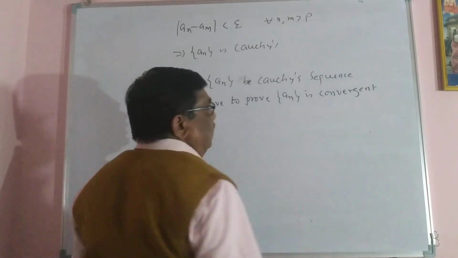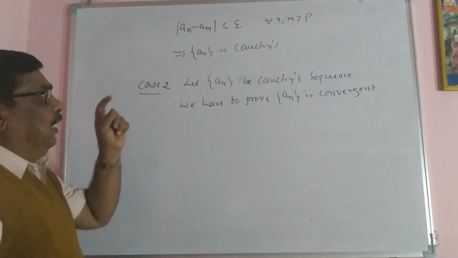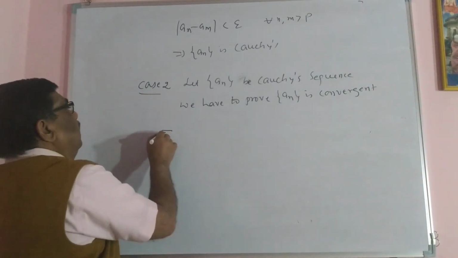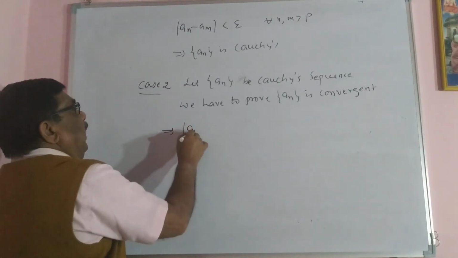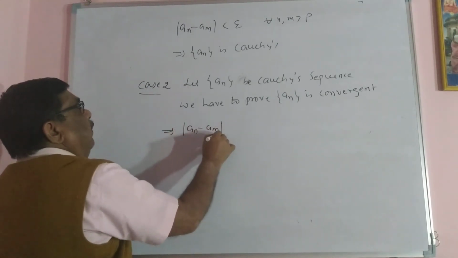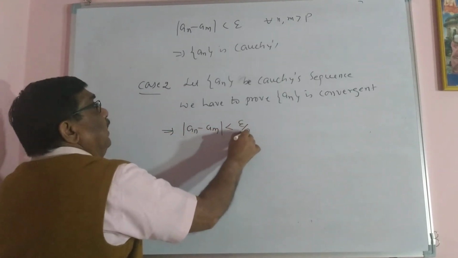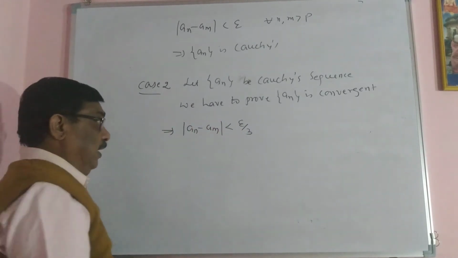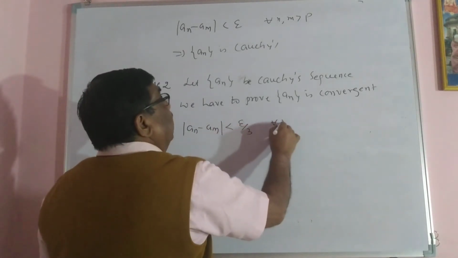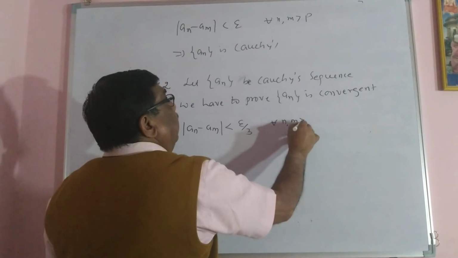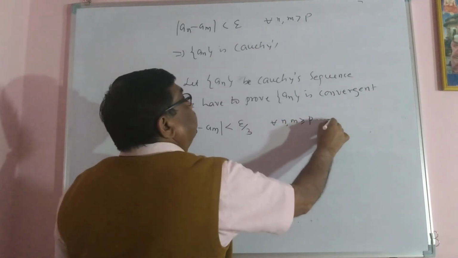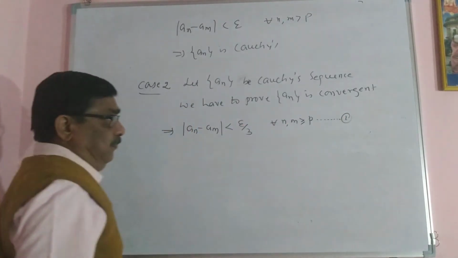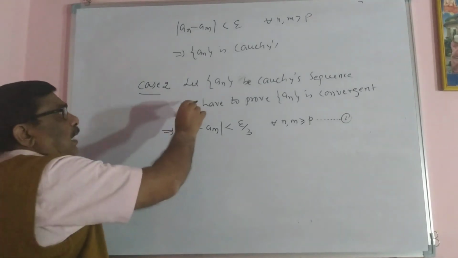Cauchy means a_n minus a_m is less than epsilon by 3. For convenience, I would like to take it for all n, m greater than or equal to P. Call this equation 1.